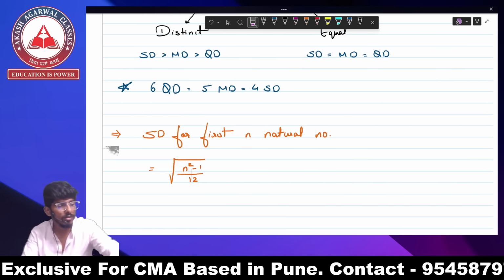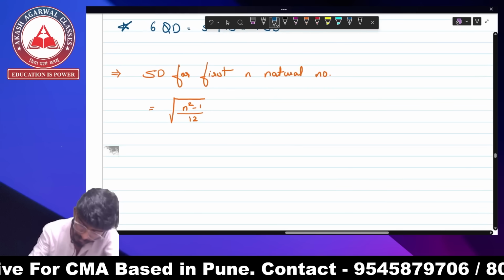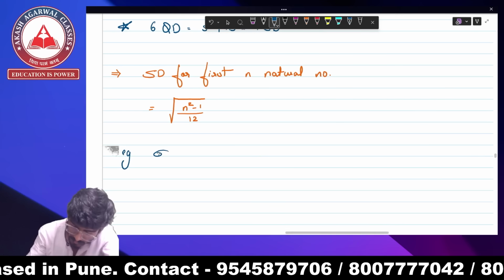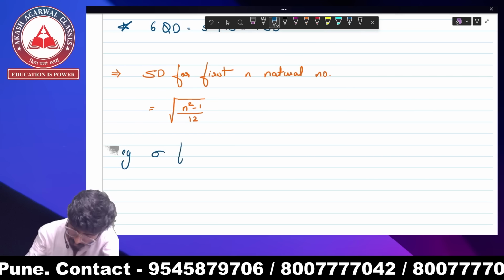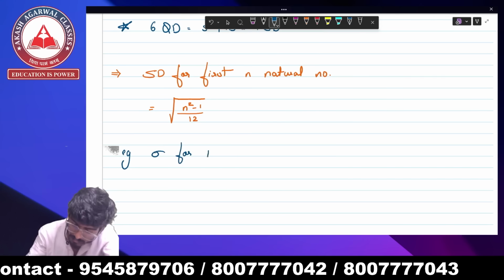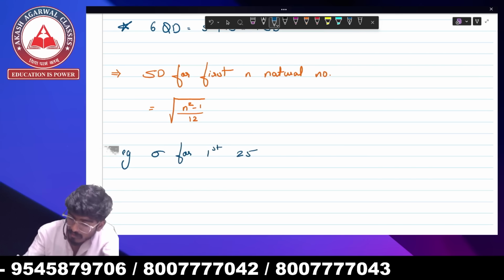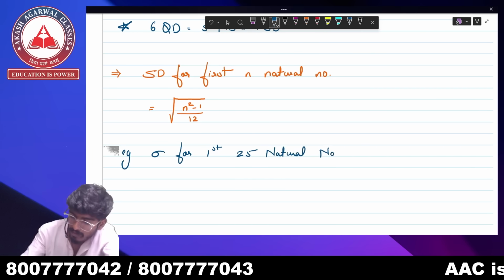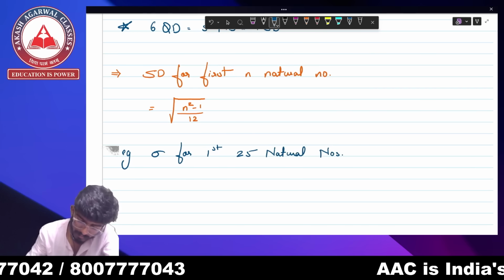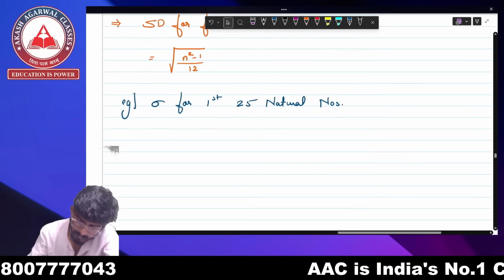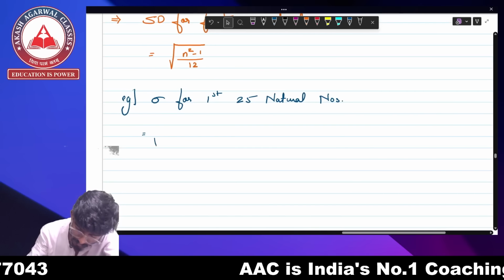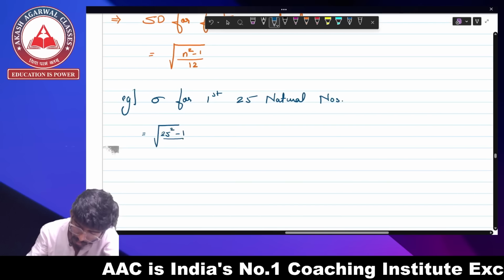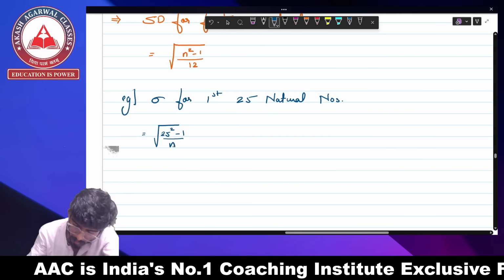So we'll solve an example. Standard deviation for first 25 natural numbers. It is going to become 25 square minus 1 upon 12.